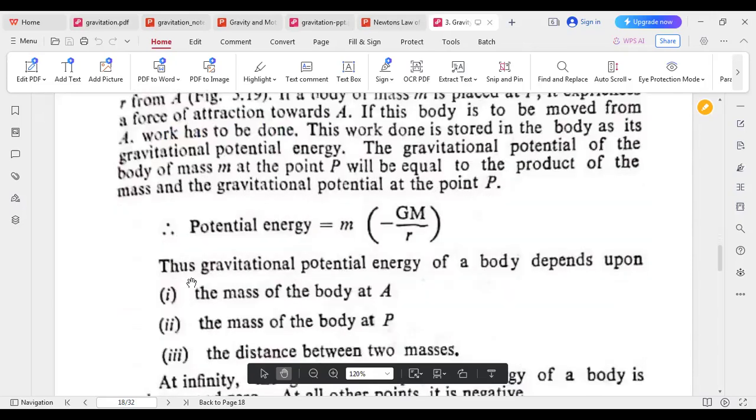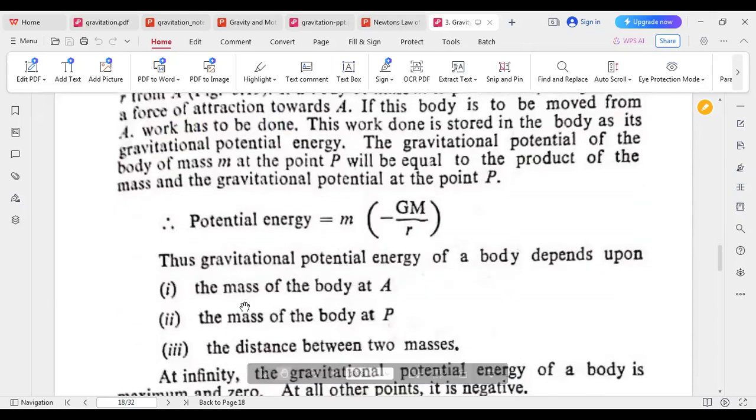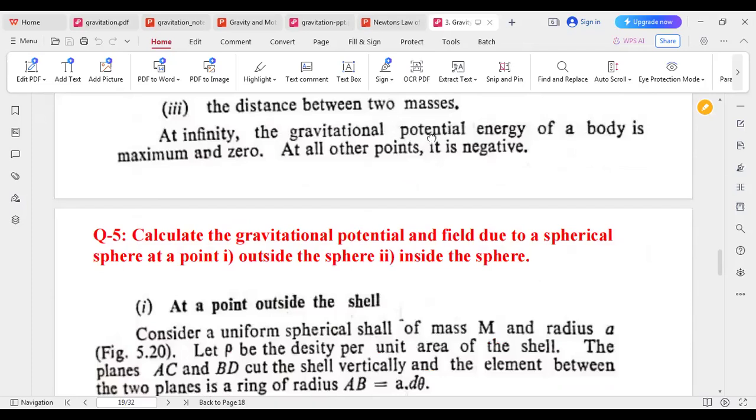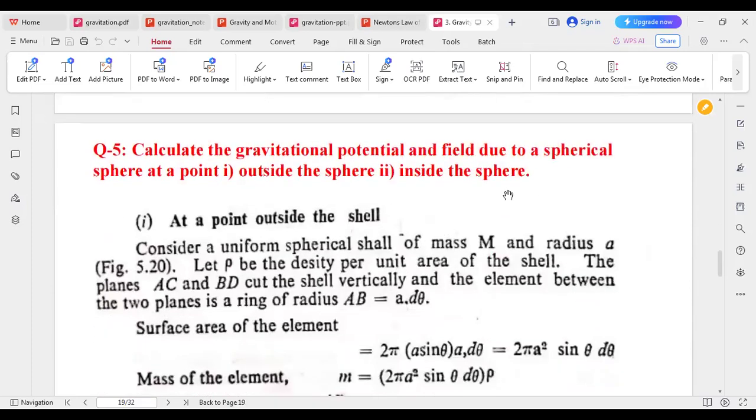So the gravitational potential energy of the body depends upon the mass of the body at P and the distance between the two masses. Now we can calculate the gravitational potential and field due to a spherical shell at a point outside the shell and inside the shell.